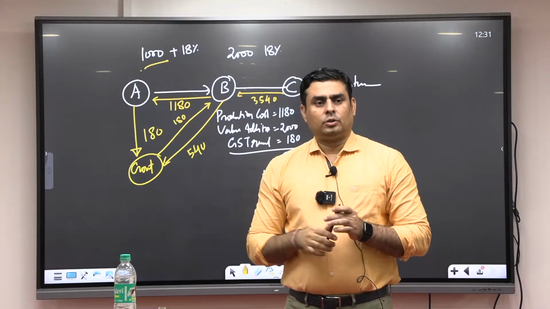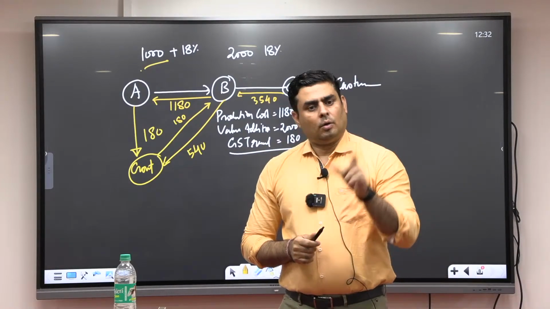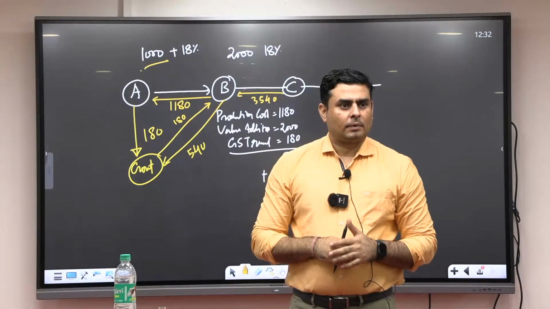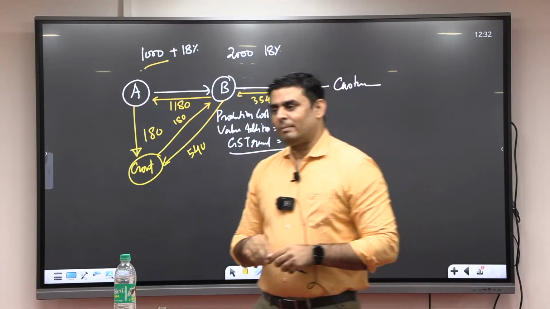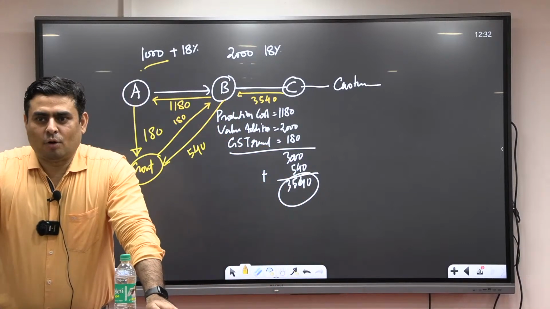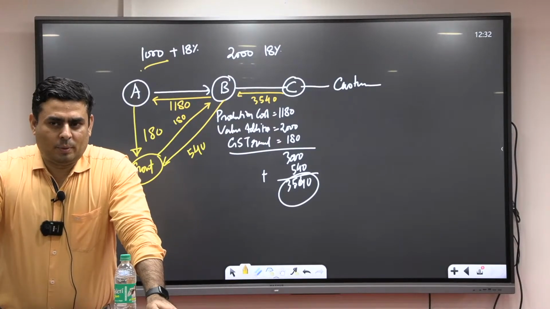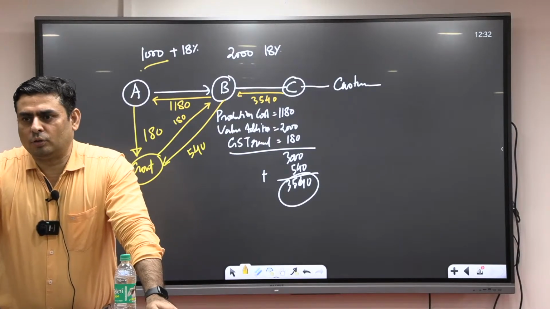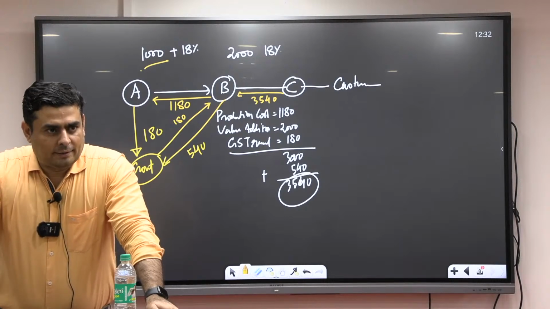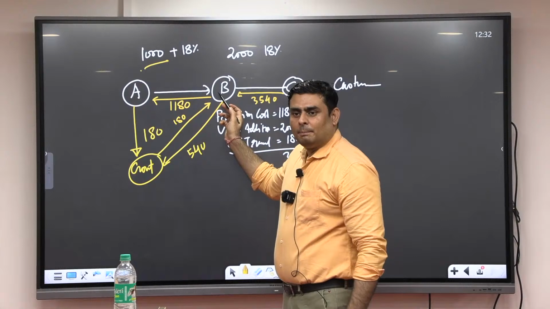Fine. So he made a profit of 1 lakh rupees. So he is liable to pay corporate tax on what value? 1 lakh rupees is the corporate income, and on that he has to pay. But what he did, he told the government, no, no, I sold only 60 units. I have not sold 100 units. I have sold only 60 units. So my profit is not 1 lakh. My profit is 60,000.